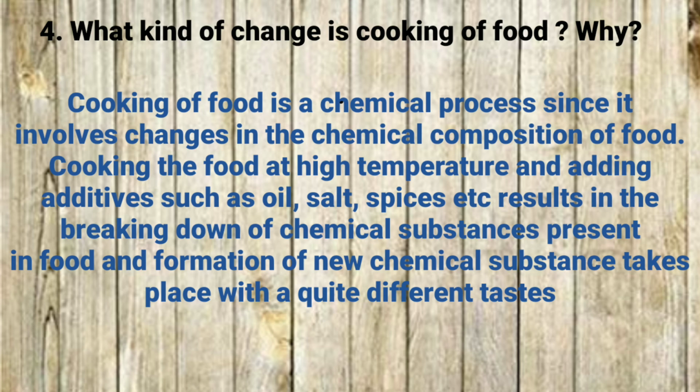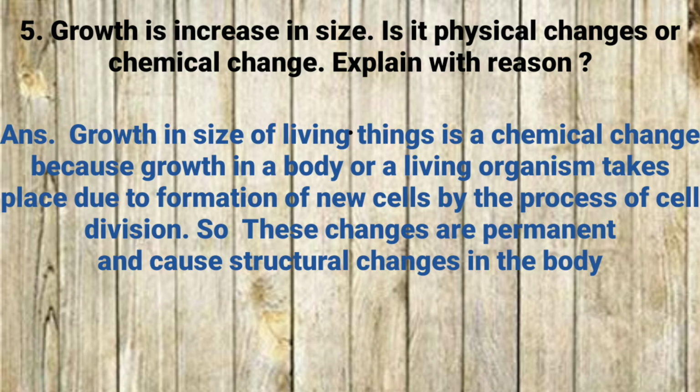What kind of change is cooking of food and why? Cooking of food is a chemical process since it involves change in the chemical composition of the food. Cooking the food at high temperature and adding additives such as oil, salt, spices, etc. result in the breaking down of chemical substances which are present in the food, and formation of new chemical substances takes place with a quite different taste. Now come to the next question.